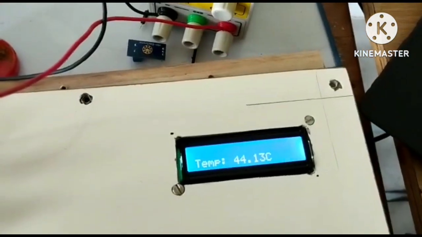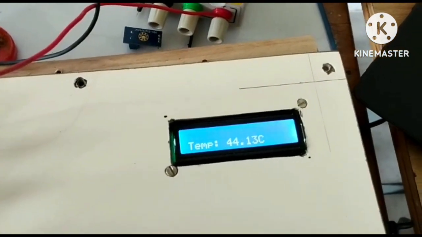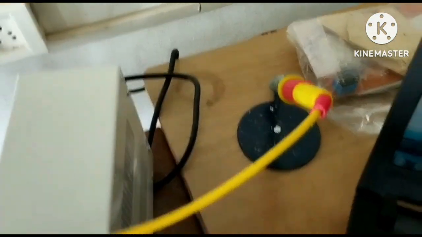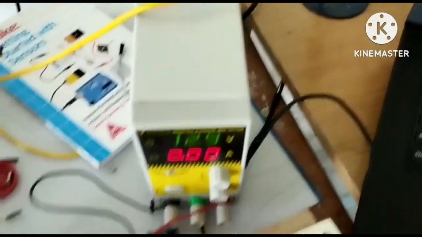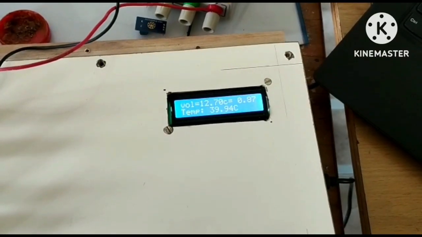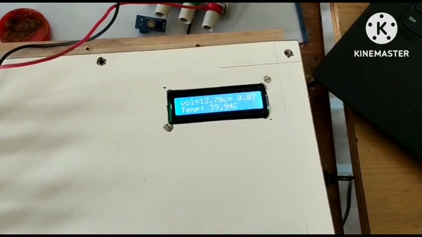If the battery temperature increases above the set level, the relay contact will open and the charging will be stopped. After the temperature decreases below the set level, the relay closes again and the battery starts charging.